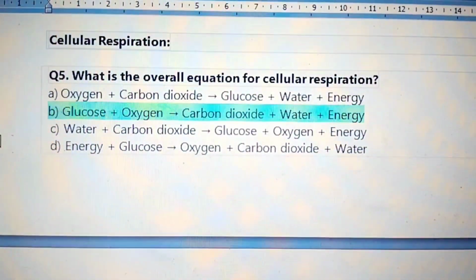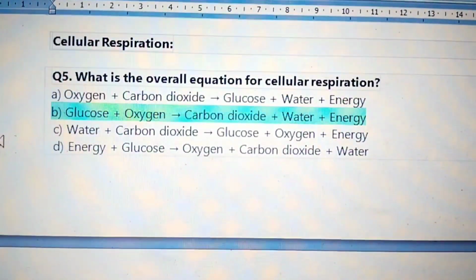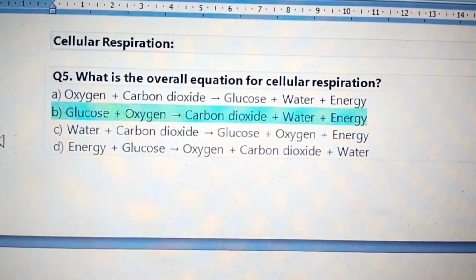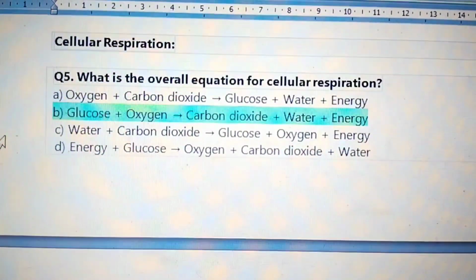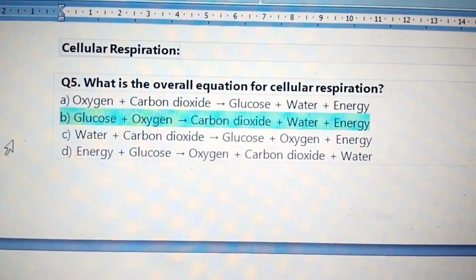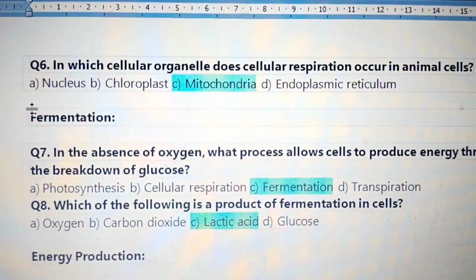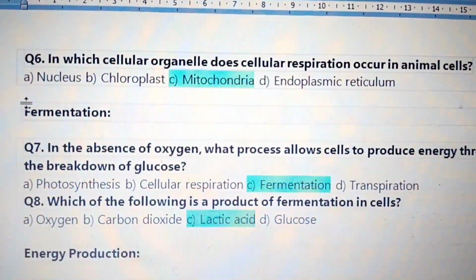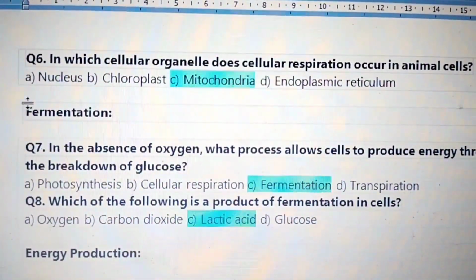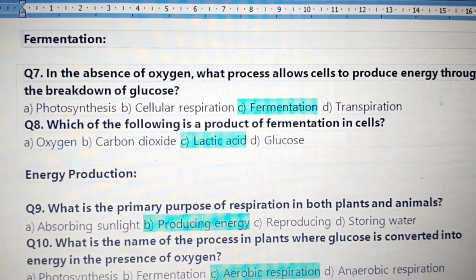Cellular respiration. What is the overall equation for cellular respiration? Glucose plus oxygen gives carbon dioxide plus water plus energy. In which cellular organelle does cellular respiration occur in animal cells? Mitochondria. Fermentation.